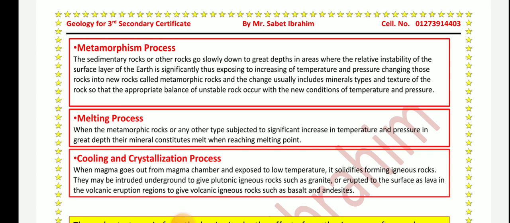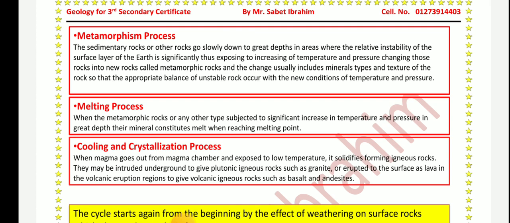I mean, the metamorphic rocks deep in the earth may be subject to high pressure and high temperature, and this makes them melt and reach melting point. After melting, it becomes like magma.